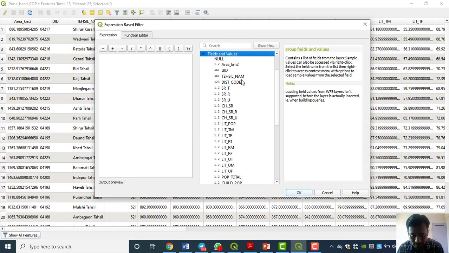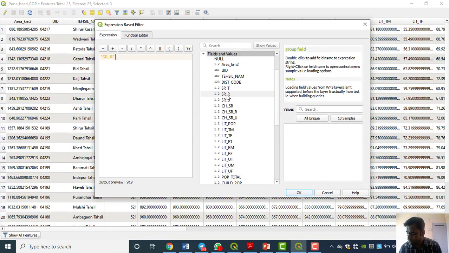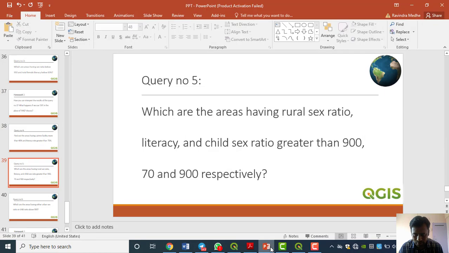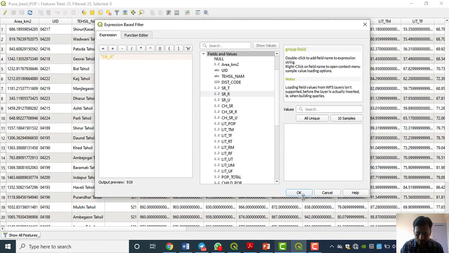Rural sex ratio greater than 900, and child sex ratio greater than 900, and literacy 70%, literate population above 70%.